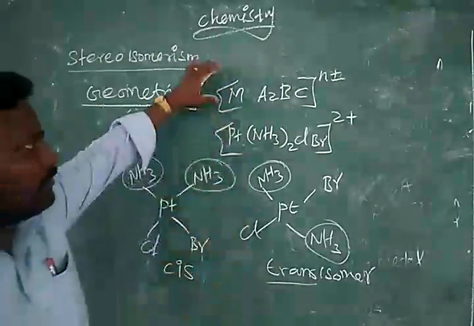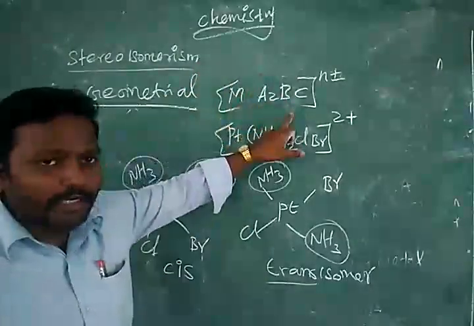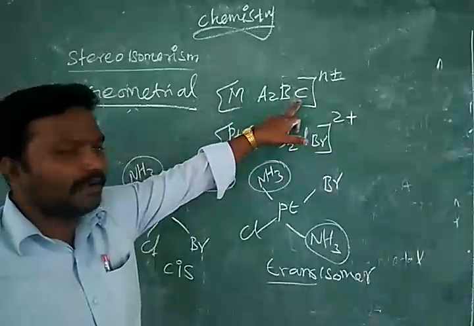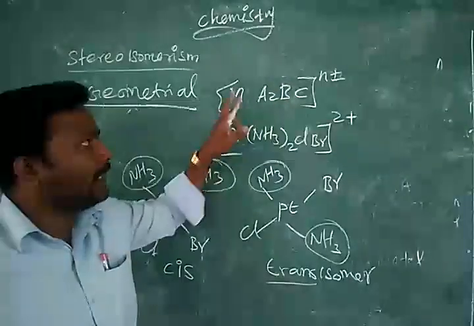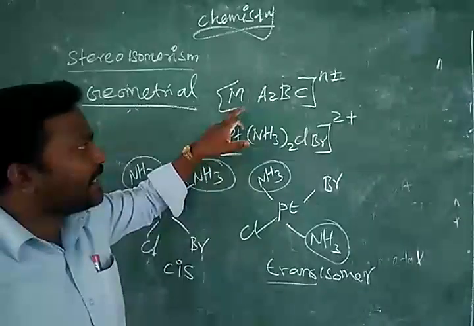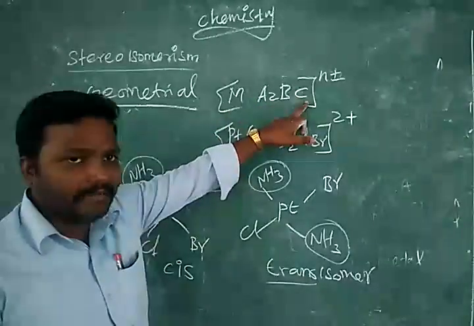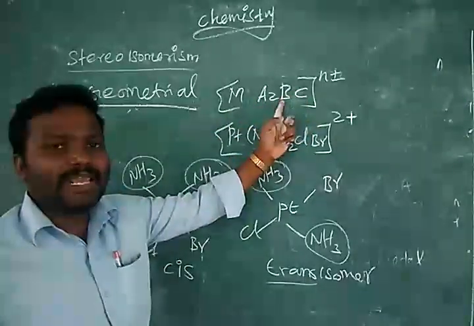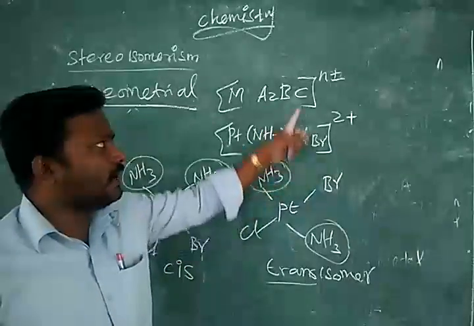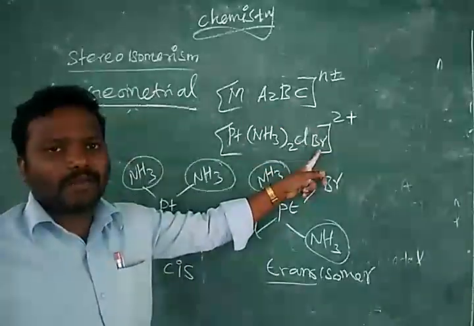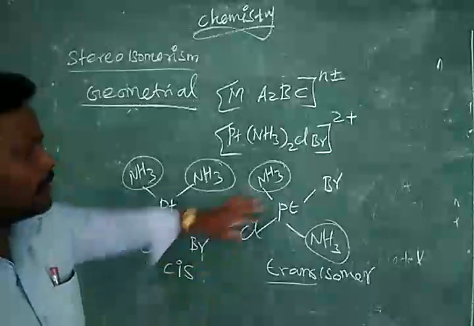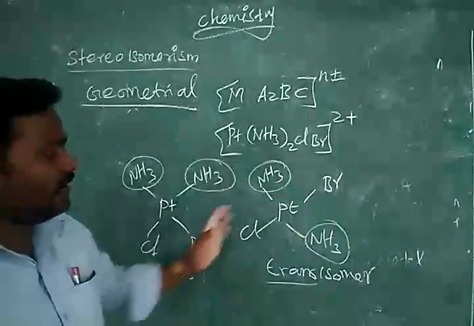So for A2B2 we have both Cl. Now second formula, A2BC. So one B is taken Cl, another C we have taken Br. So the position of Cl and Br will change.